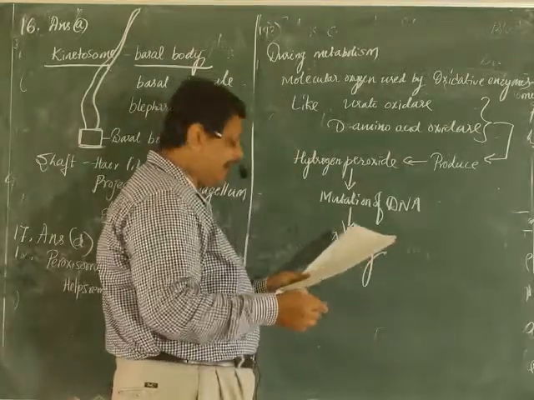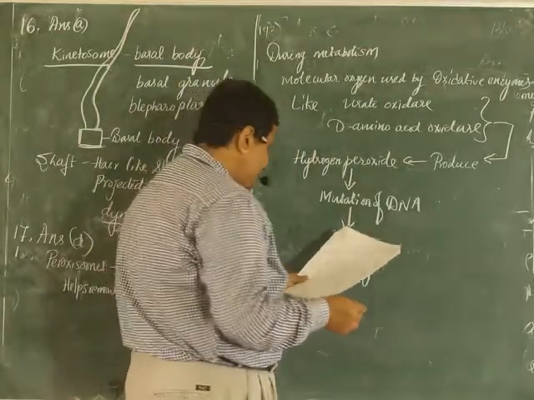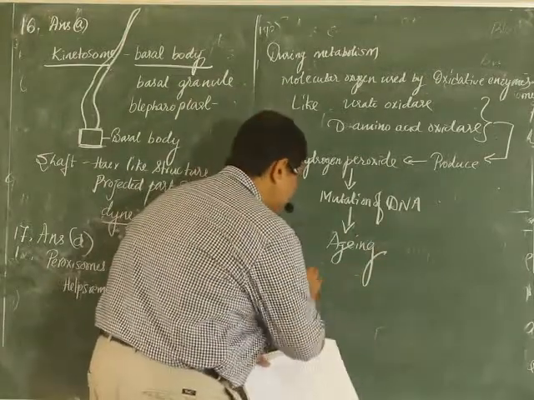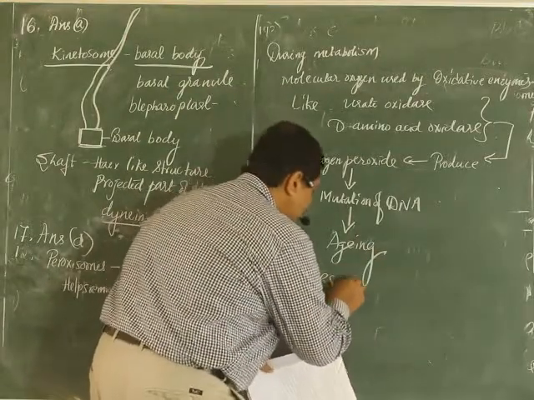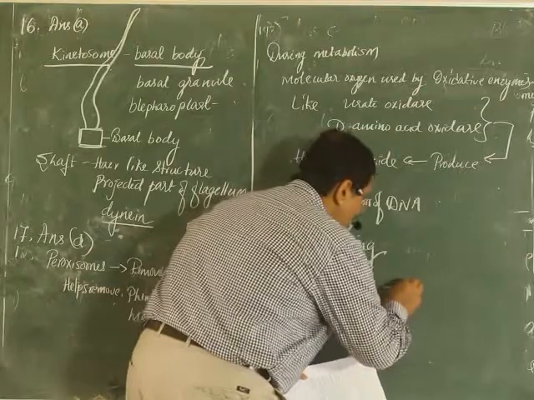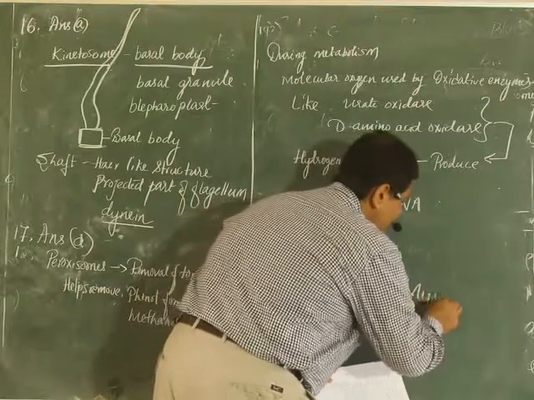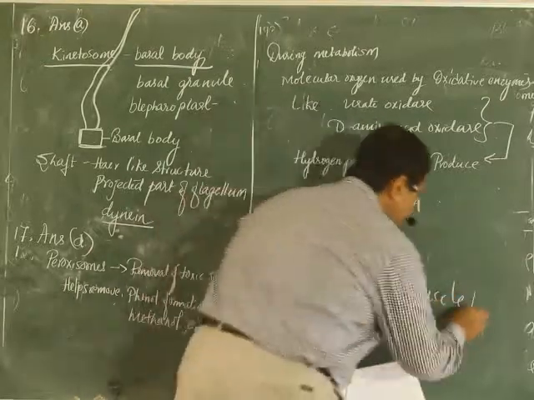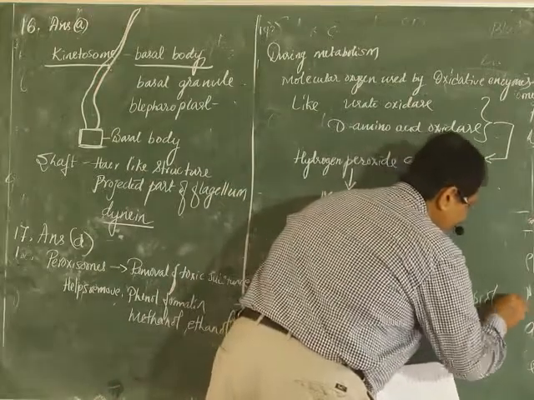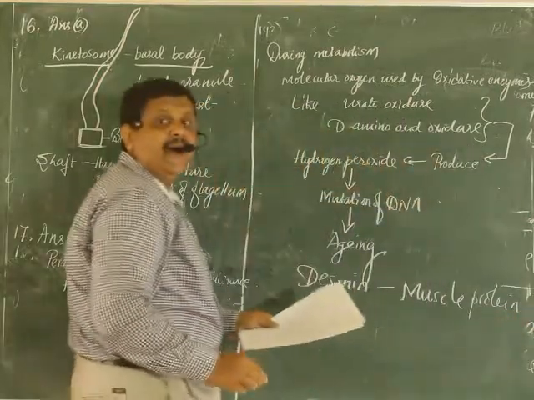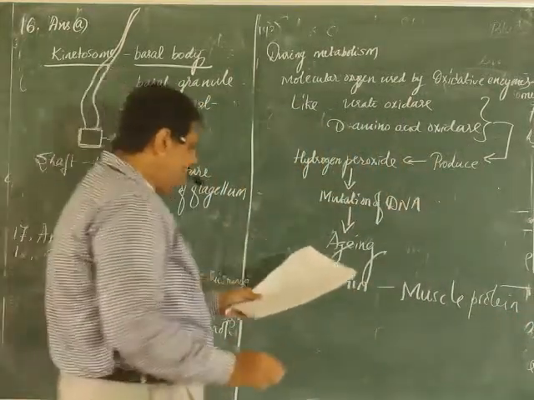Then nexin is a protein found in the shaft. Keratin is found in hair. Desmin is a protein found in muscle. Okay, desmin is a muscle protein.